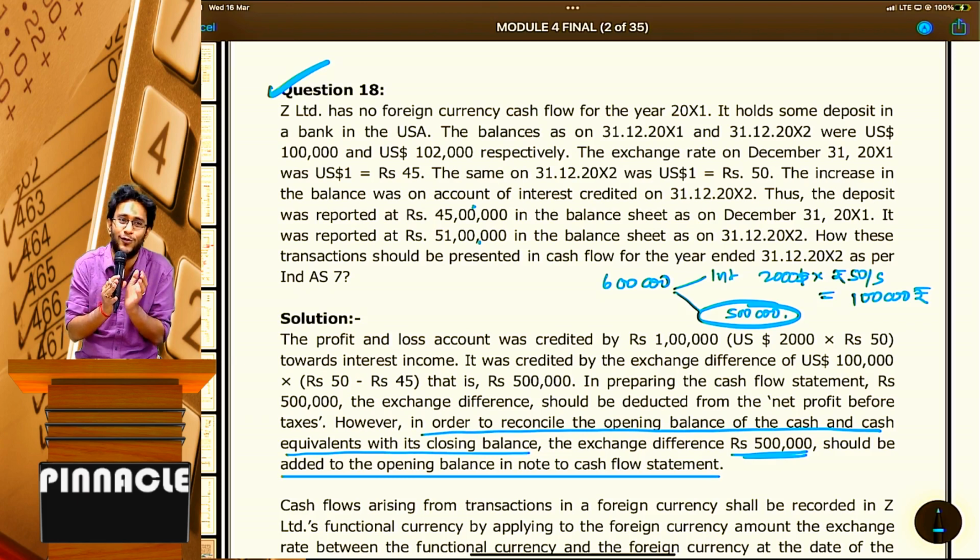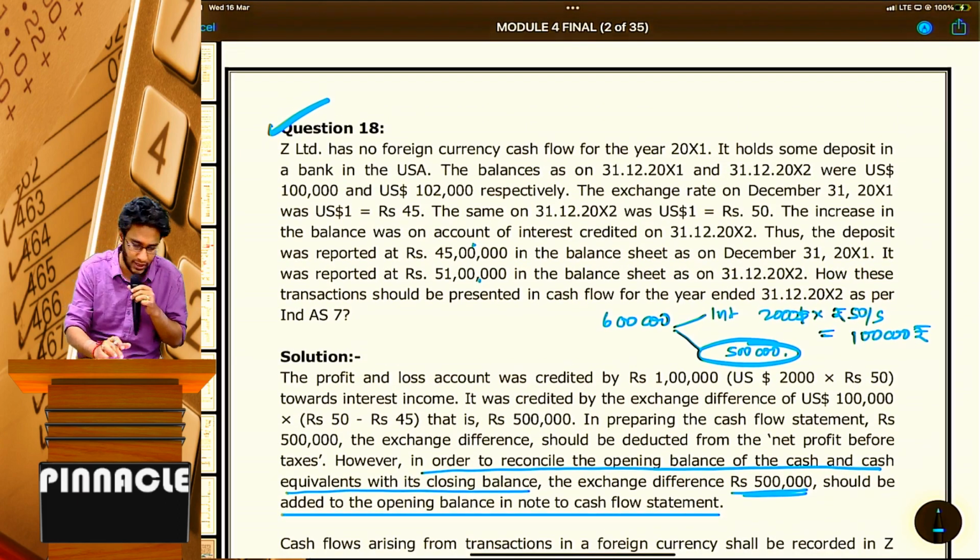So from that point of view, there are some ambiguities in this sum. But some ICA sums are like that. That's why I kept this sum towards the end. A similar model I covered. The answer is the same, but in the framing a little ambiguity is there. They should have framed it a little better actually. Anyway, we can't do anything about that. So that is about your IND AS 7, guys. Yeah, this is done, sir.